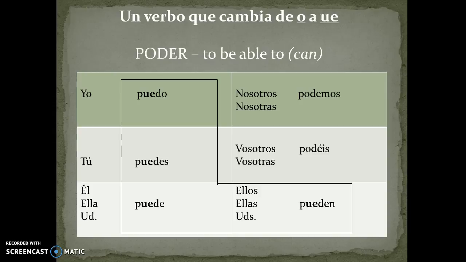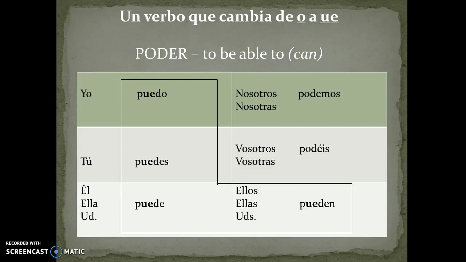The final verb that you're going to learn today is one verb that changes from O to UE. There are multiple verbs that have this stem change from O to UE, but poder, which means to be able to, but which we also translate into English as can, such as I can swim, not very well, however, is the one you're learning today. We have yo puedo, tú puedes, él, ella, or usted puede, nosotros podemos, vosotros or vosotras podéis, and ellos, ellas, and ustedes pueden. Yo puedo, I am able to, or I can.